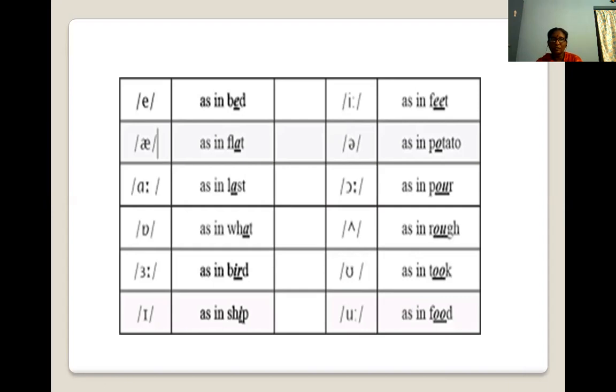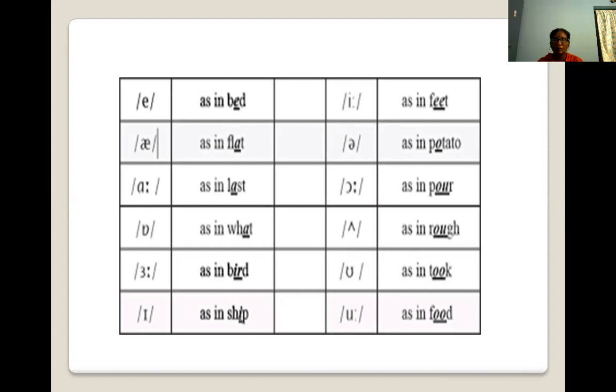Two dots. See, bird. Ship. The I is made short. Feet, see, two dots, long. It is to be pronounced as long. Feet. Potato, reverse, make it short. Whenever there are two dots, it is a long vowel. That's all.